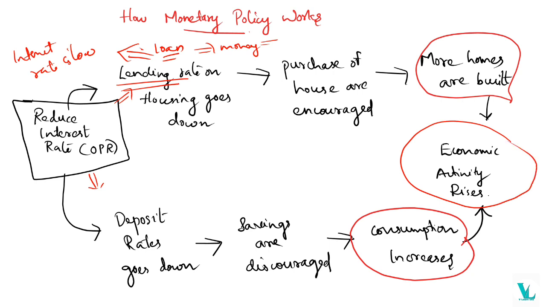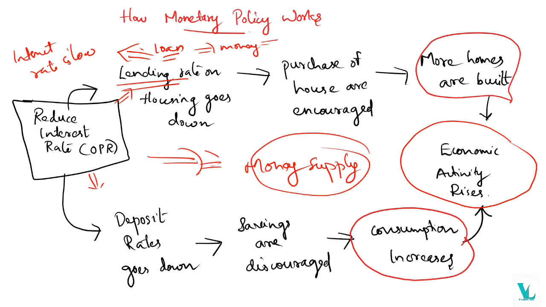In the opposite direction, the deposit rates will be low. Why? Because the interest rate will be low, people will get nothing, so they are not depositing their money in the bank. They will just keep their money in hand as cash. So consumption will increase. They will buy homes or other products from the market, so there will be an increase in the money supply. So interest rate and money supply are playing together. A reduction in interest rate will lead to a rise in economic activity.